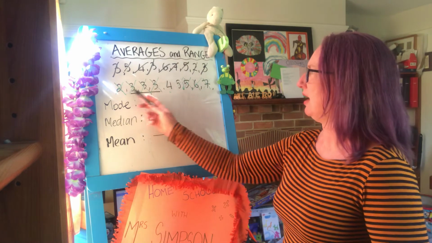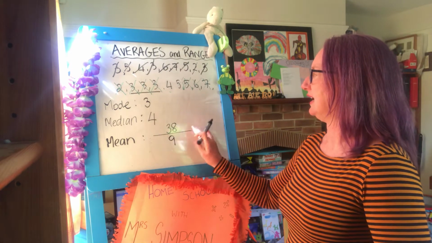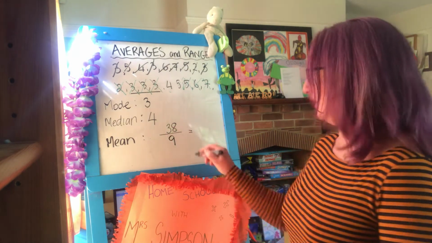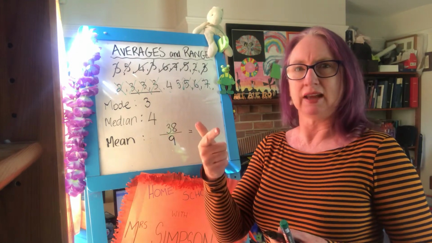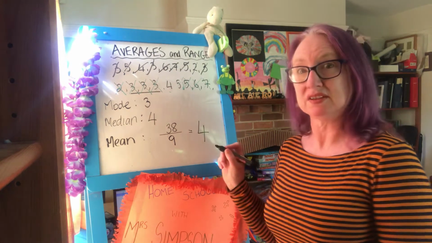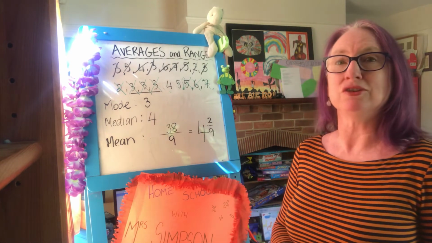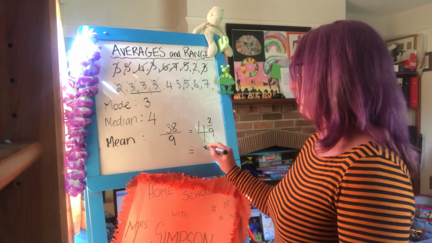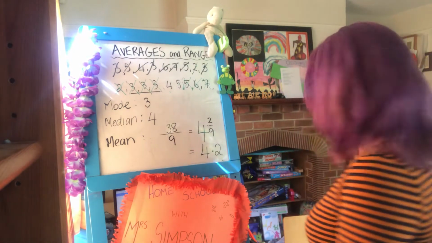Divided by how many there are, 1, 2, 3, 4, 5, 6, 7, 8, 9. 38 divided by 9. Now, how many times does 9 go into 38? Well, 9, 18, 27, 36. So it goes in 4 whole times, with 2/9 remaining. 4 and 2/9 would be the mean. If you prefer decimals, you can type it into your calculator and you'll have 4.2 as our mean.